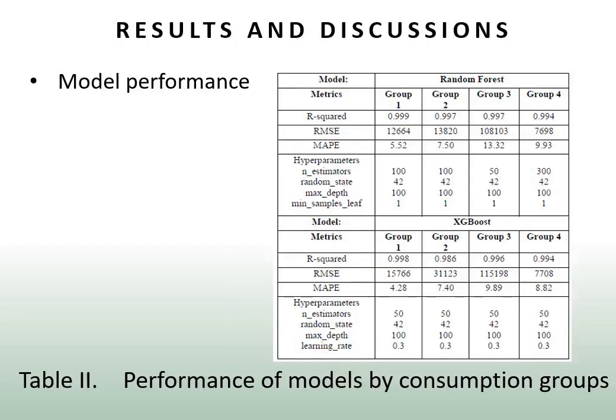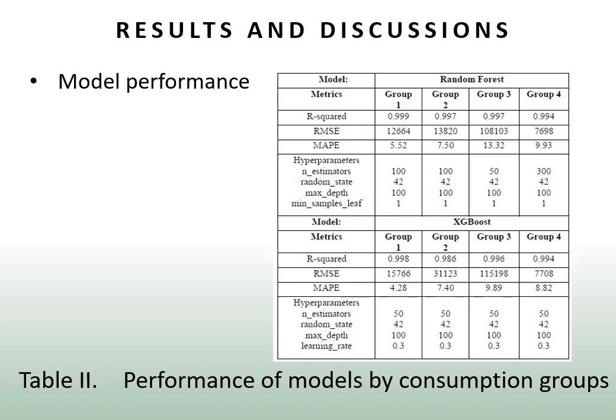Results and discussions. Forecast results. Once training and evaluation were completed using both machine learning techniques, joint validation was carried out using metrics such as the coefficient of determination, R-squared, root mean square error, RMSE, and mean absolute percentage error, MAPE, that allowed us to determine the most appropriate model to accurately predict electricity consumption.